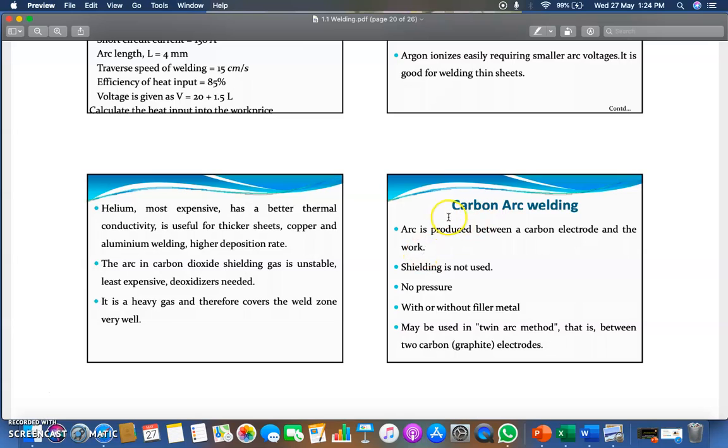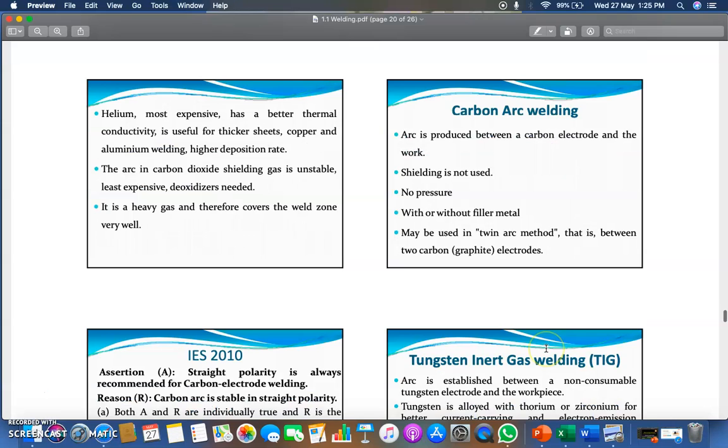Now what is carbon arc welding? The arc is produced between a carbon electrode and the work. Shielding is not required, and no pressure is required. With or without filler metal, you can apply carbon arc welding, and it may be used in the twin arc welding method between two carbon graphite electrodes.